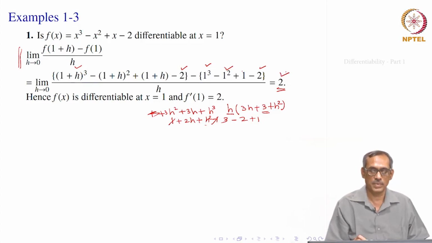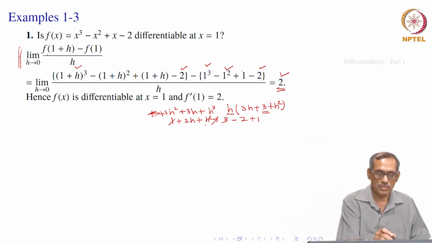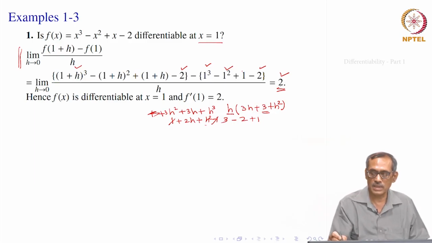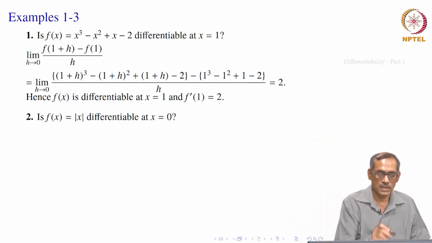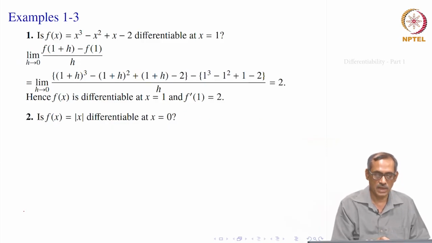That is how we will be computing this limit. Since it is equal to 2, we would say that yes, f of x is differentiable at x equal to 1 with derivative equal to 2, f prime 1 equal to 2. So, let us consider the second example.